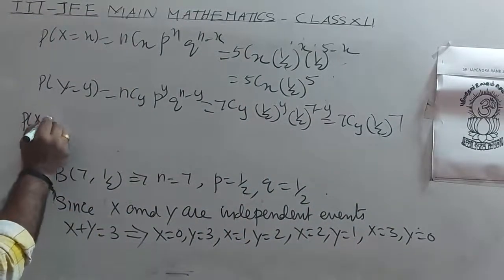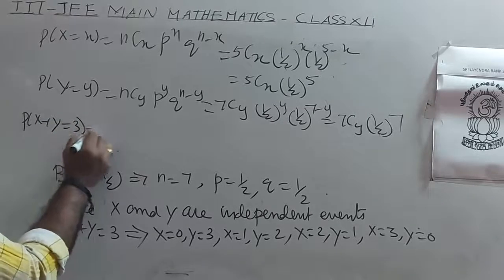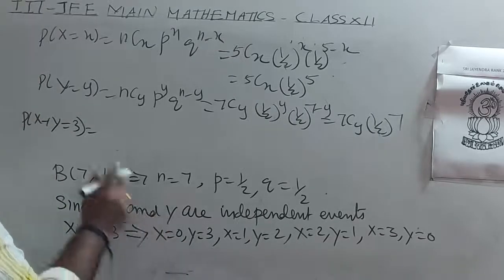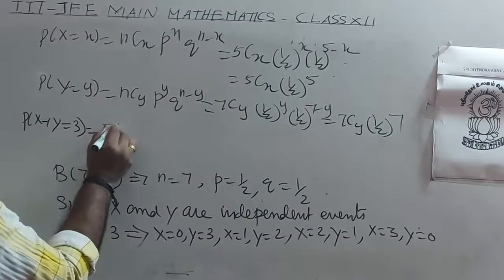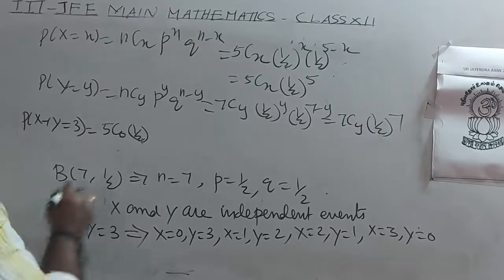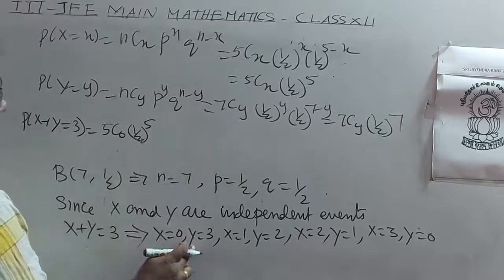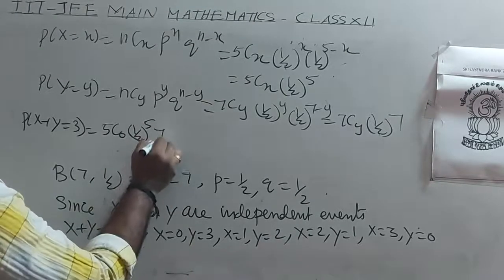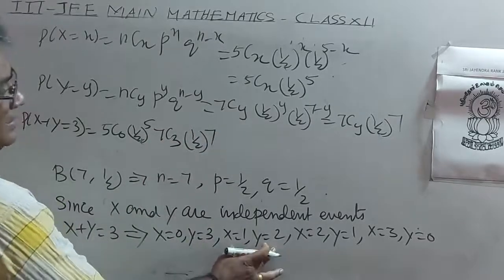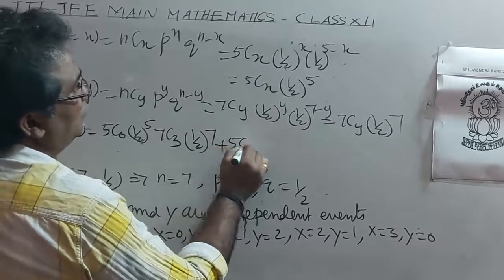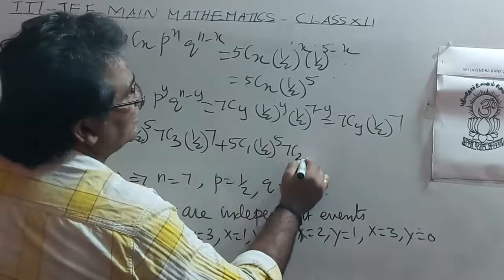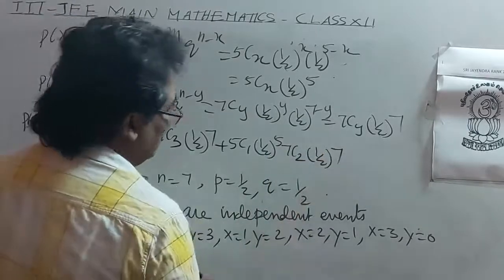Probability of x plus y equal to 3 implies x equal to 0, y equal to 3. That means 5c0 into 1 by 2 whole power 5 into 7c3 1 by 2 whole power 7. First case is over. For second case, 5c1 1 by 2 whole power 5 into 7c2 1 by 2 whole power 7.